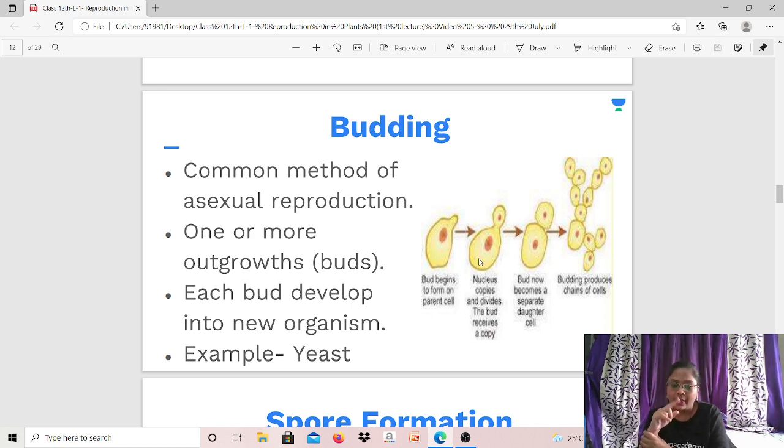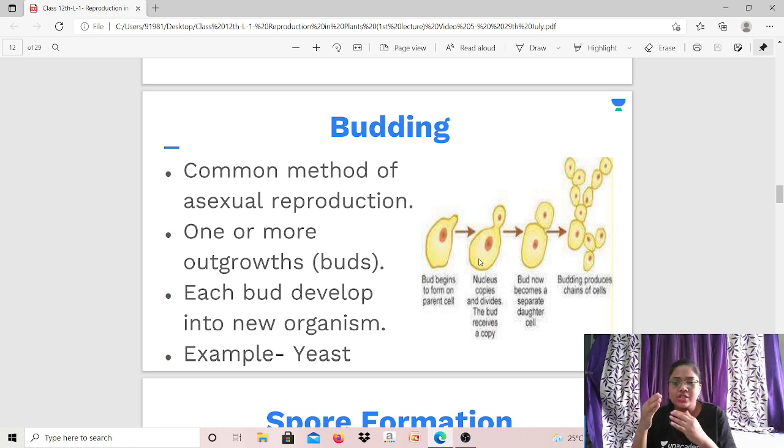So this yeast parent cell divides. It divides by mitosis. But this mitosis is not equal. So unequal mitosis takes place. What do you mean by unequal mitosis? What is mitosis first of all? One cell divides and two cells are formed. Correct? But in this case, one large cell and one small cell is formed.